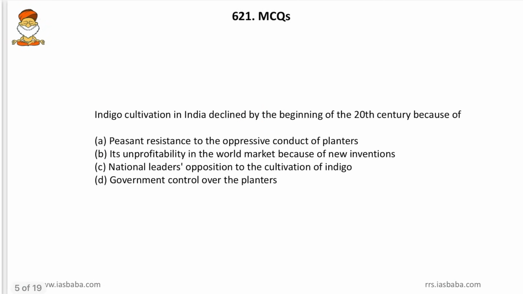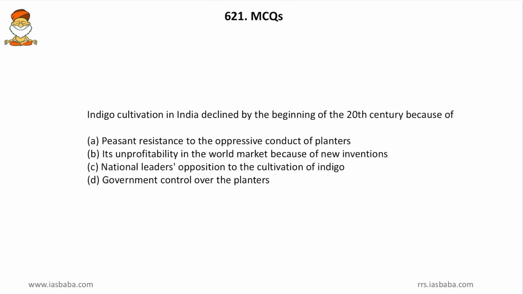Then come to the next one. Indigo cultivation in India declined by the beginning of the 20th century because of peasant resistance to the oppressive conduct of planters. Yes, it might be the reason. Then its unprofitability in the world market because of new inventions. Yes, new inventions like the German synthetic dyes, etc. They reduced the profitability of the market for indigo. Yes, this is also an option. Then the national leaders' opposition to the cultivation of indigo. Yes, the Champaran movement and others dealt with the issues of the indigo farmers. Then government control over the planters. So, the Indigo Commission and others were also equivalent to the government's control over the planters.